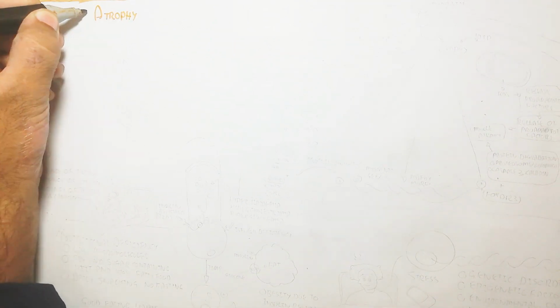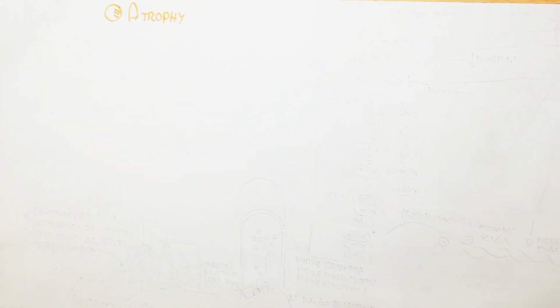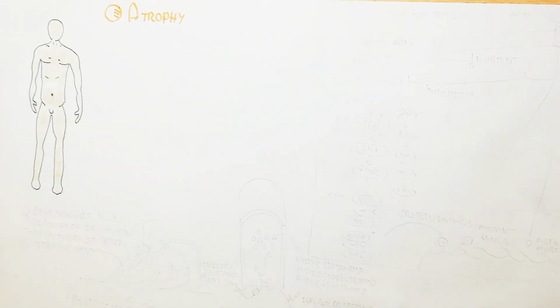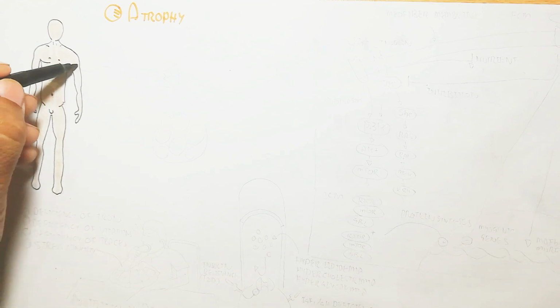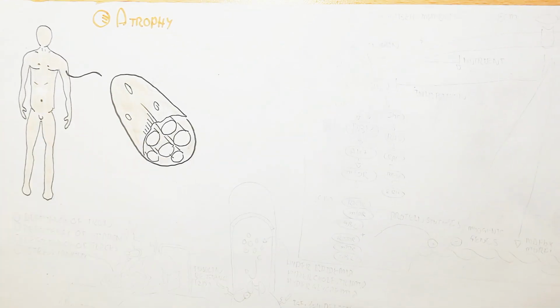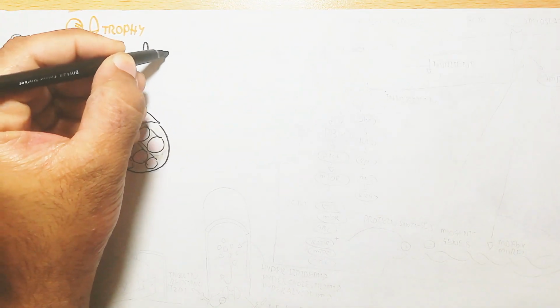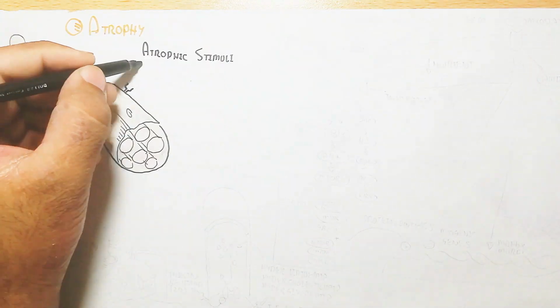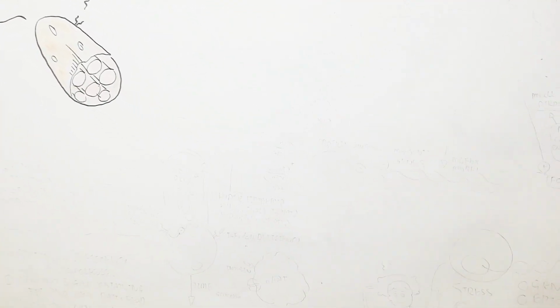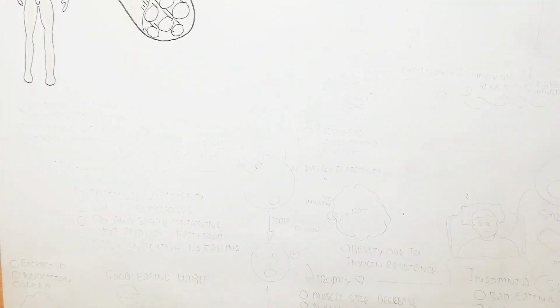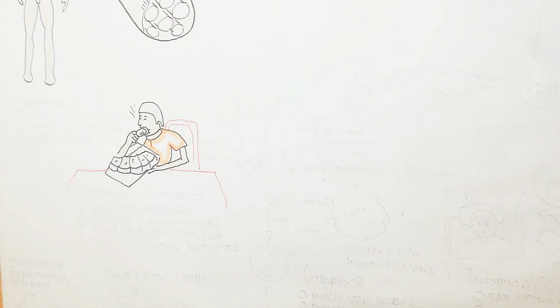So, what is atrophy? Atrophy means the decrease of muscle mass. It is the opposite of hypertrophy. In the previous video we discussed hypertrophy. In this video, we will understand atrophy. Atrophic stimuli will trigger the muscle cell to shrink and even degenerate.